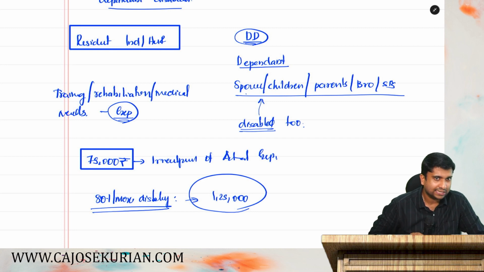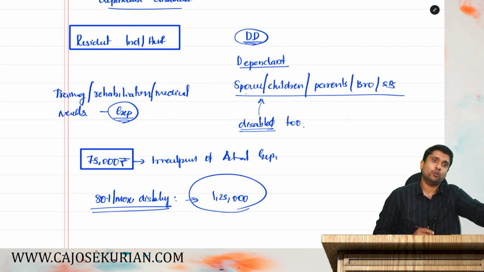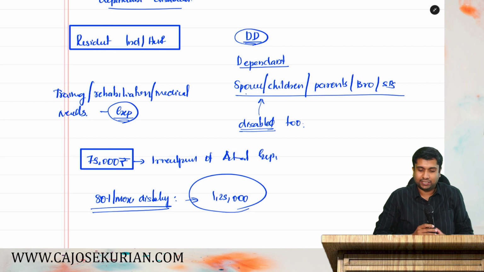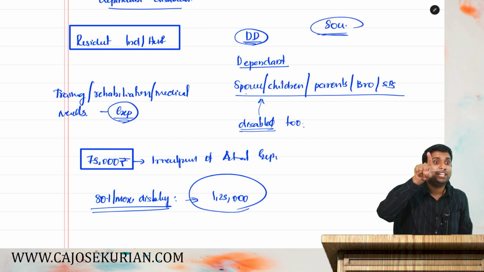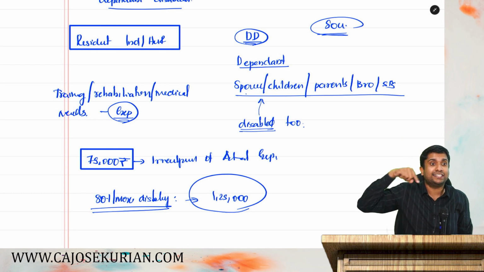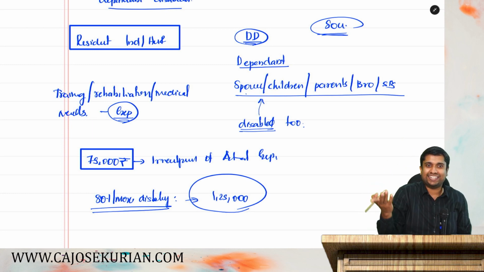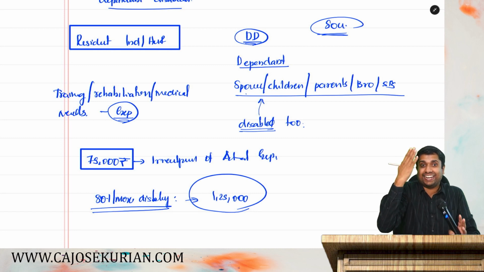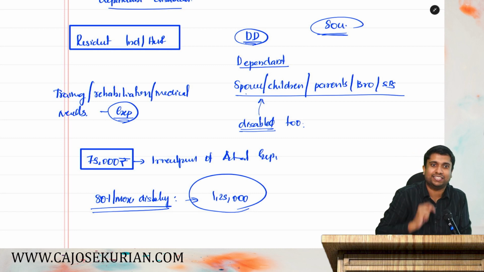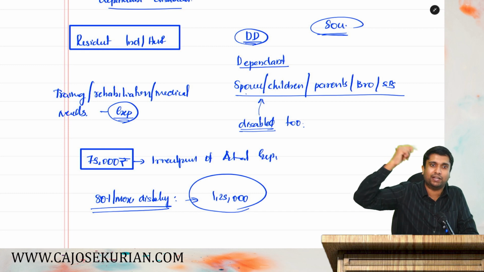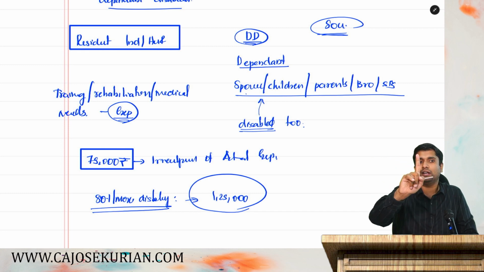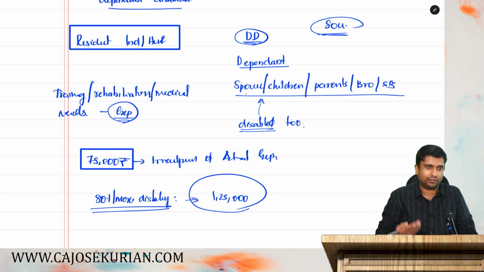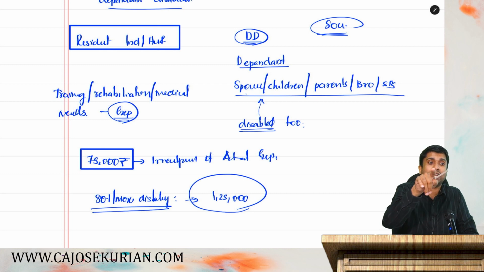Are you all with me? This is for dependent disabled. If you yourself have the disability, then it is covered under 80U. 80U, you are the person with the disability. 80DD, dependent disabled. And for you, same condition with only one difference, that is you are expending something for yourself. You will get 75,000. Your disability is 80% or more, you will get 1,25,000.